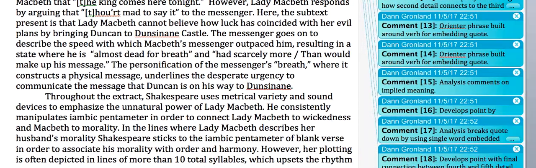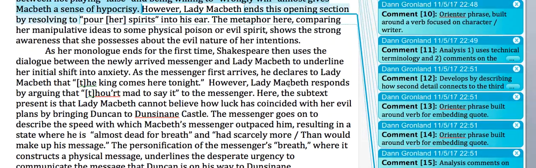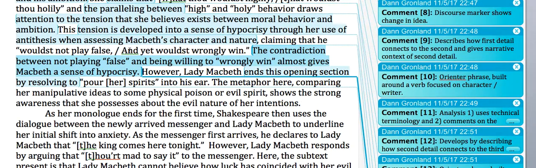Then we move on again to the analysis. It breaks the quote down by using single word embedded quotes. The contradiction between not playing false and being willing to wrongly win almost gives Macbeth a sense of hypocrisy. So we're saying that the tension between these two words or phrases is ultimately what she believes is showing his hypocrisy. So this is, again, when you've got a quote like this, break it down again in the next line and weave those short quotations into the analysis.